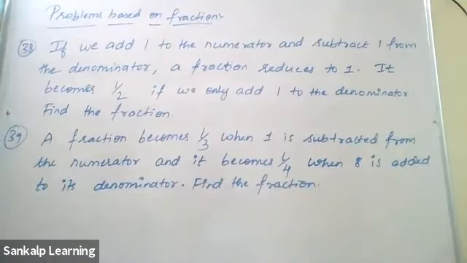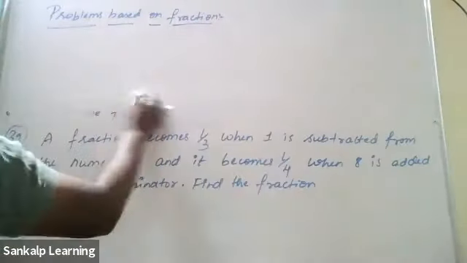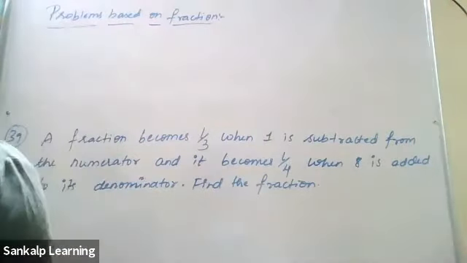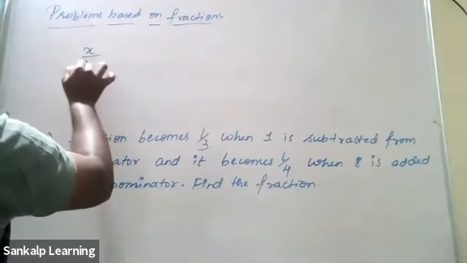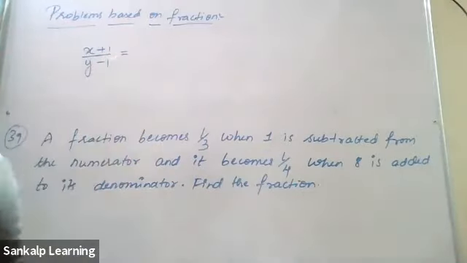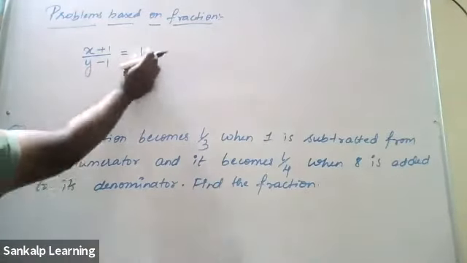Okay, I hope everyone has finished the first question. Can I erase it? Yes, sir. So the fraction we have to take as what? x by y. That is our fraction. If we add 1 to the numerator and subtract 1 from the denominator, it reduces to 1. Cross multiply: y minus 1 into 1.